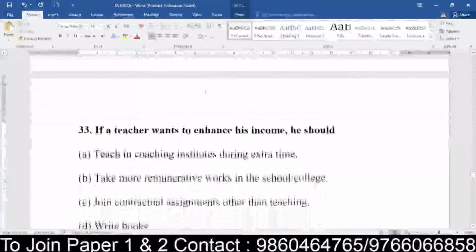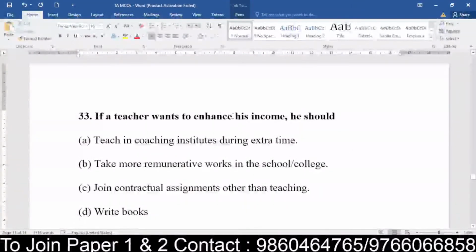Let's move to the next question. If a teacher wants to enhance his income, as a human being finding a source of income, what would he or she do? Teaching in coaching institutes during extra time, taking more remuneration from the school, joining contractual assignments other than teaching, or writing books.